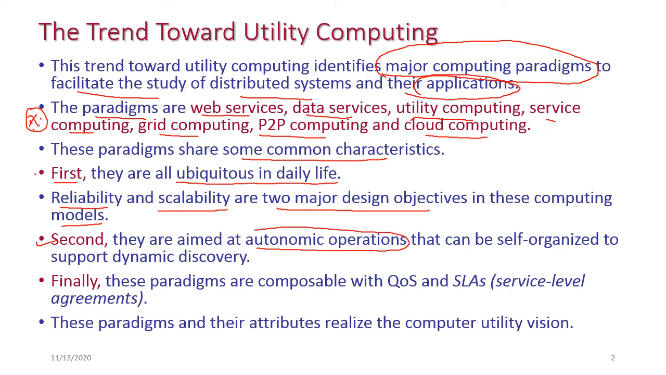Why autonomic operations? Because all the systems work in a distributed environment and there is no centralized administrator there. So all those operations should be autonomic and self-organized to support dynamic discovery. And the last one is these paradigms are composable with quality of service and service level agreement. These paradigms and their attributes realize the computer utility vision. So this is the trend towards utility computing.